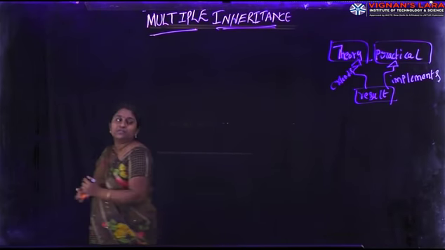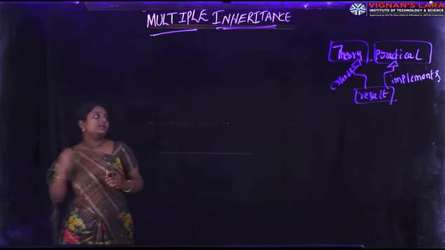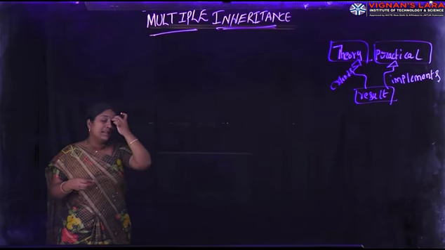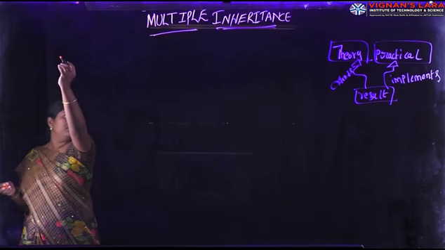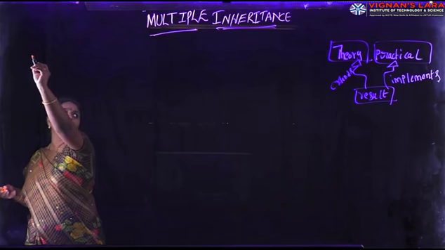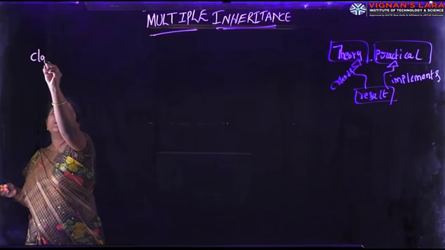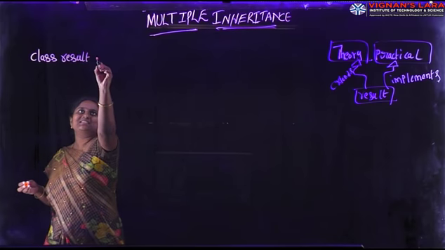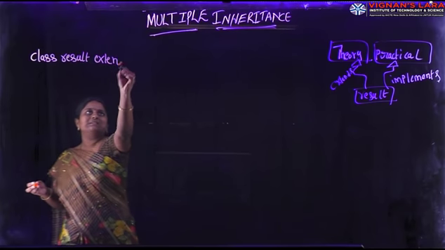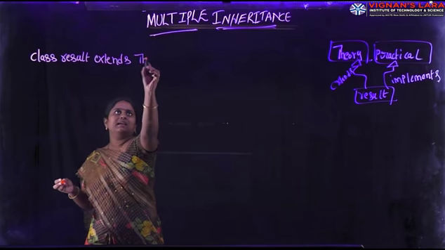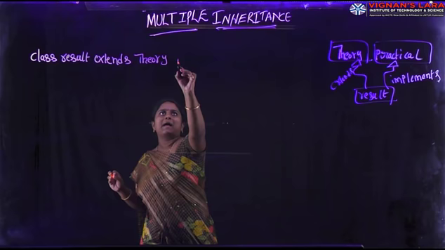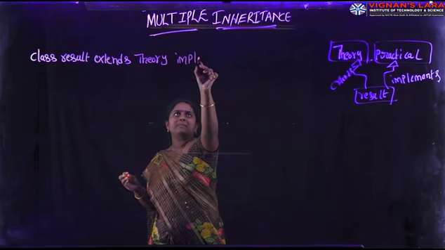Let us continue with our program. Already we have declared the theory class and the interface practical. Next, one is class result, class result extends theory, implements practical.